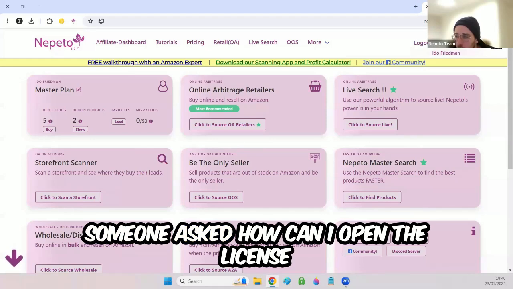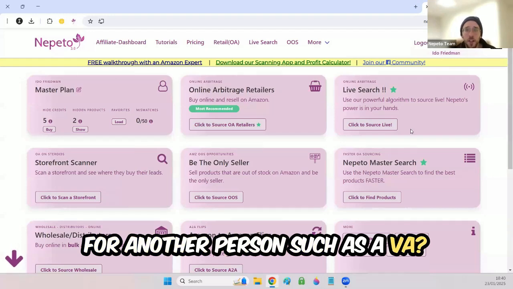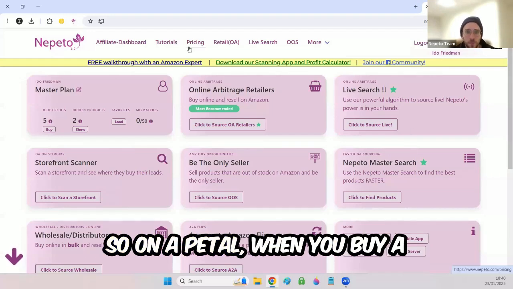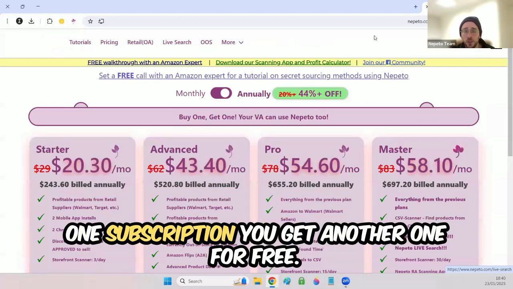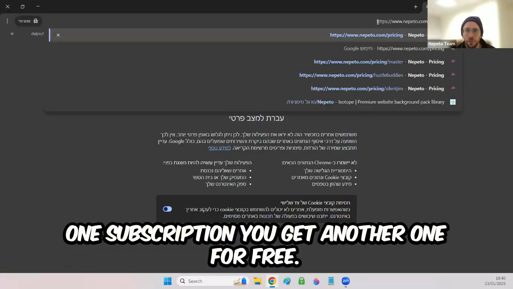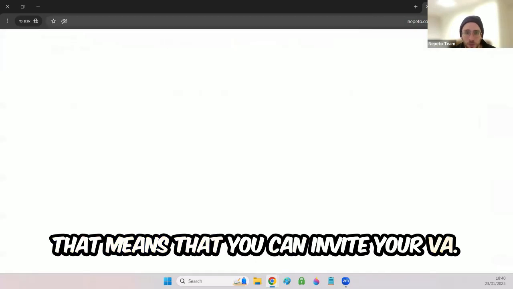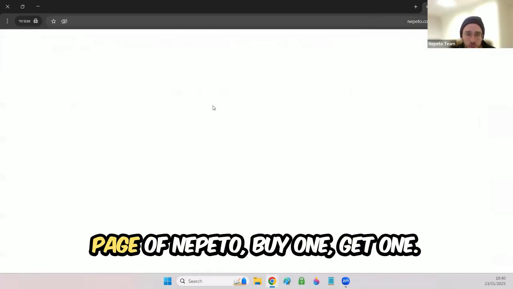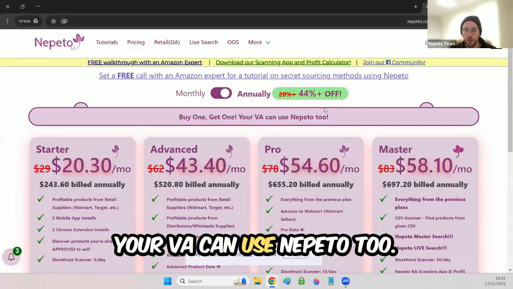Someone asked, how can I open the license for another person such as a VA? So on Nepeto, when you buy one subscription, you get another one for free. That means that you can invite your VA. As you can see on the main page of Nepeto, buy one, get one, your VA can use Nepeto too.